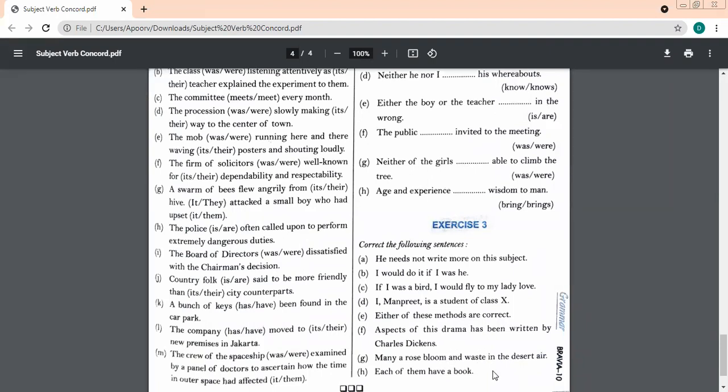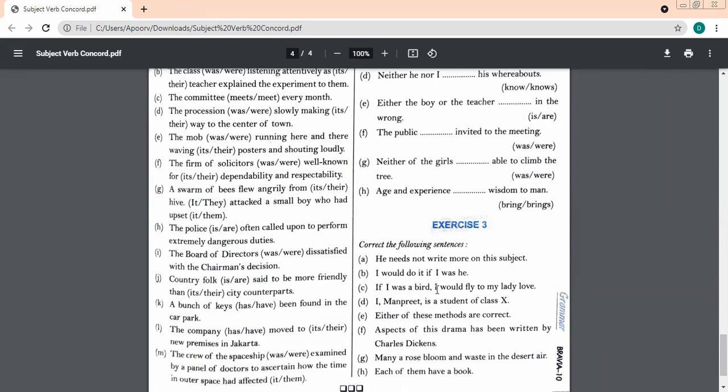Very nice, beta. Each of them have a book. Ma'am, in place of have, has. Instead of have, has. Very good. So how will you write it in the notebook? Short way. How to write in a very short way?